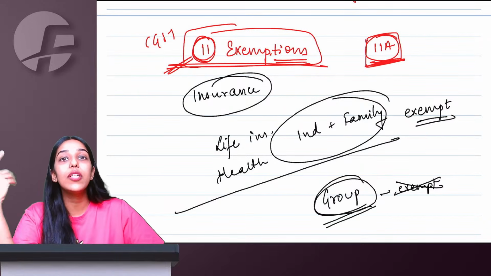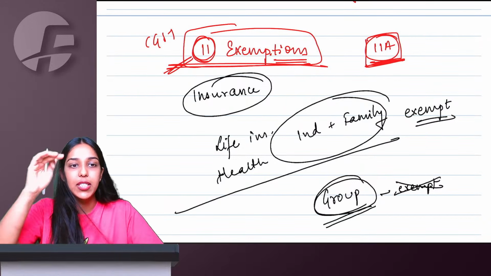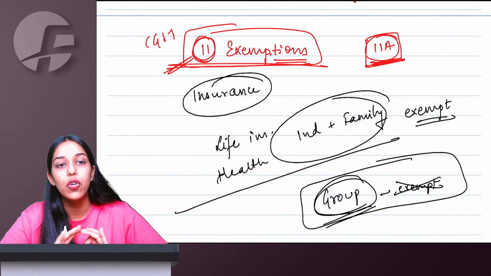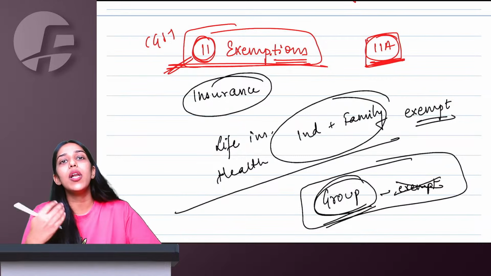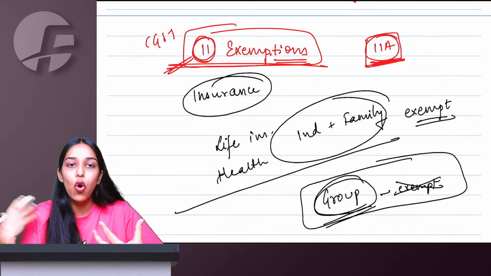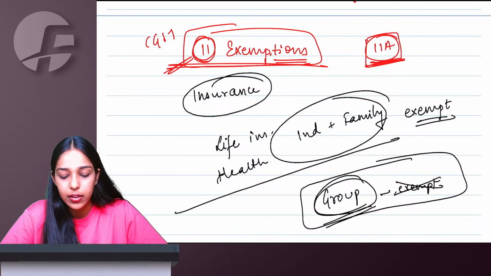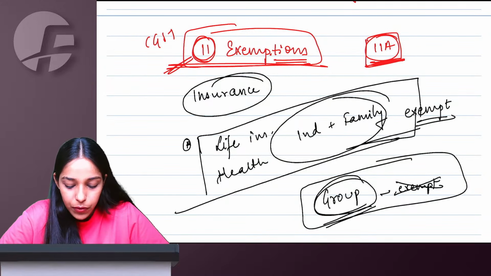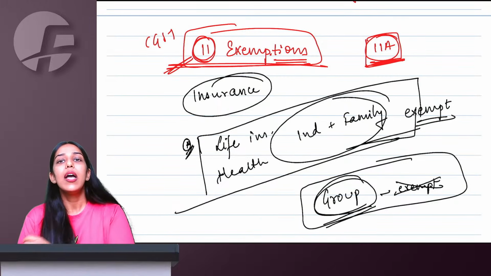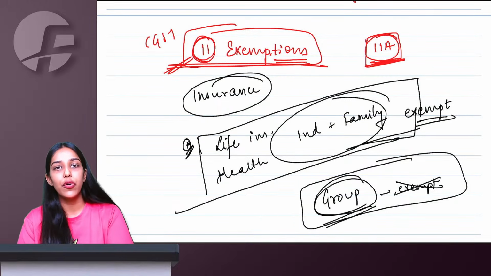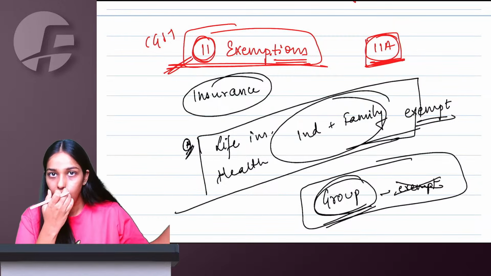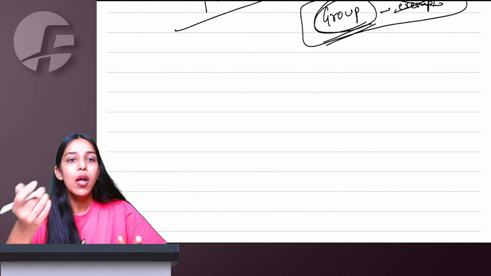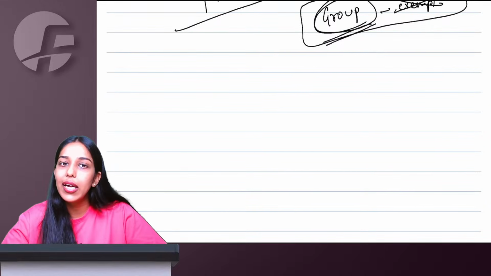But if army, navy, those people are taking, they have been given specific exemptions. Otherwise group health or life insurances are not exempt, but an individual taking for himself, herself, or family any life insurance, health insurance, GST is going to be exempt. This specific amendment you have to keep in mind. Rest, there is no amendment. The revision video is already available on YouTube. There is an amendment in the definition of local fund, municipal fund, but that's of course not that relevant for examination.